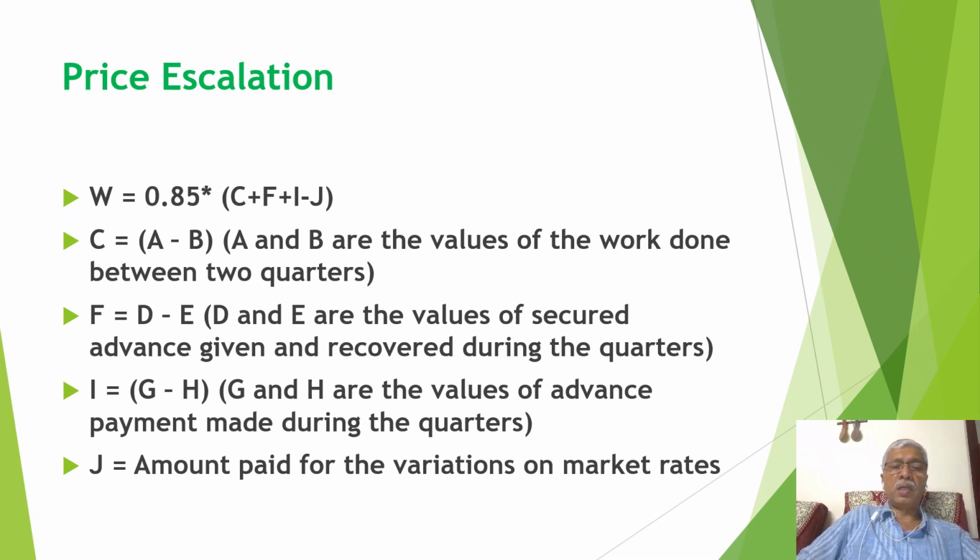The idea is that a secured advance is given on materials which have been brought to site, so it means the contractor has paid for the materials. So that indices will be taken at that time. That's why this secured advance factor is considered as D minus E.